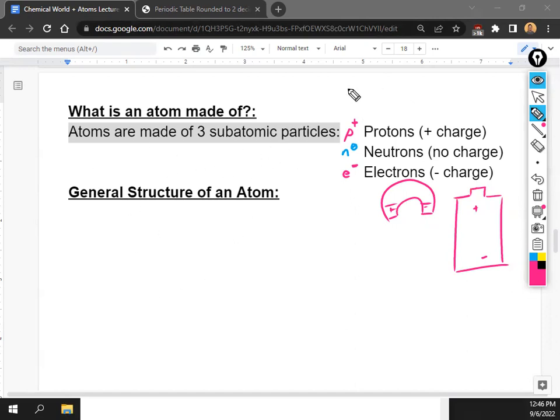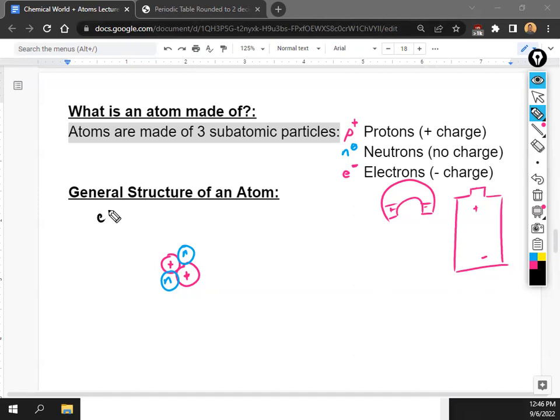Okay, so let's talk about how these things make up an atom. In an atom, the protons are always in the middle of the atom. I want you guys to copy this down because you'll be drawing this later for your assignment. Protons are always in the middle, and you can denote that with the P plus or with a positive sign. And the neutrons are also in the middle. So protons and neutrons are always going to be in the middle of the atom.